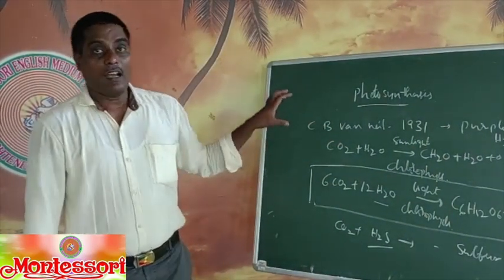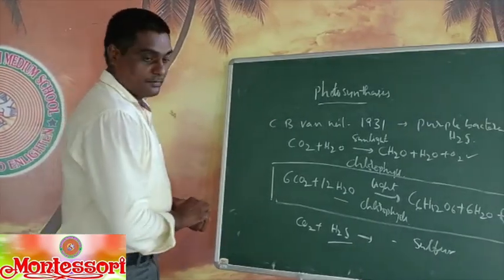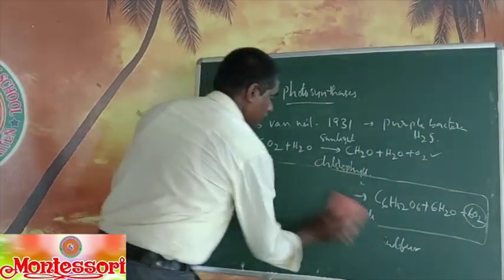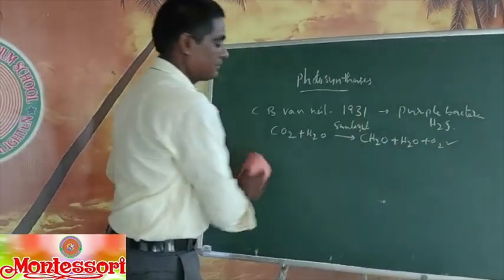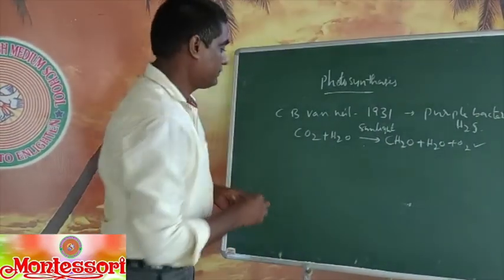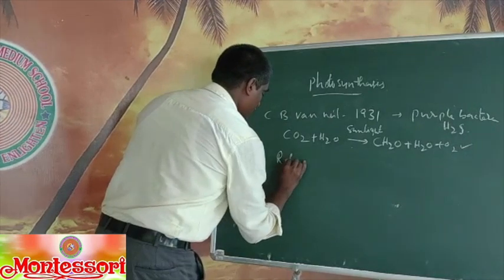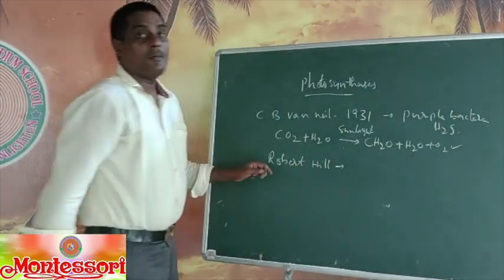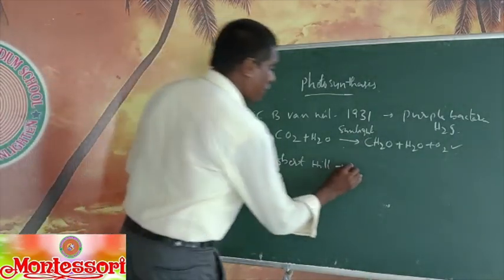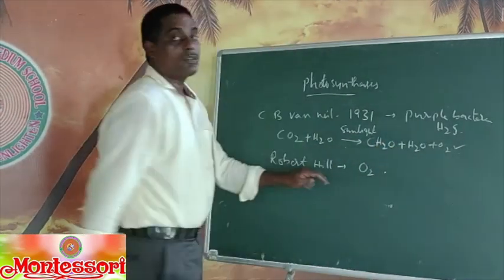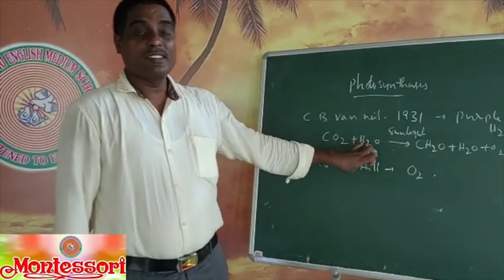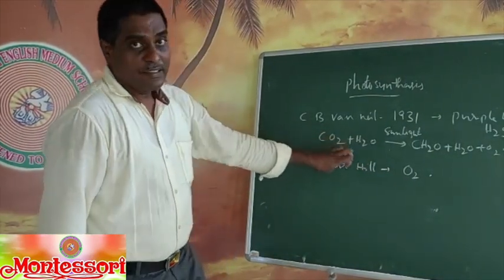After that, Robert Hill also found that O2 is released from the water molecule which is present in the equation.